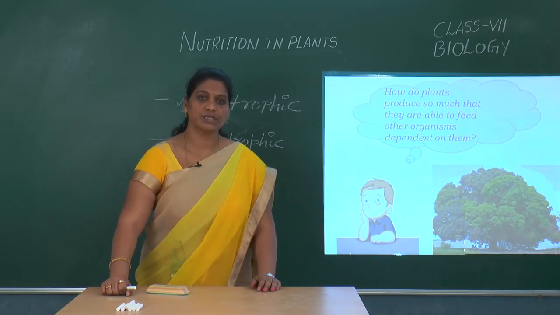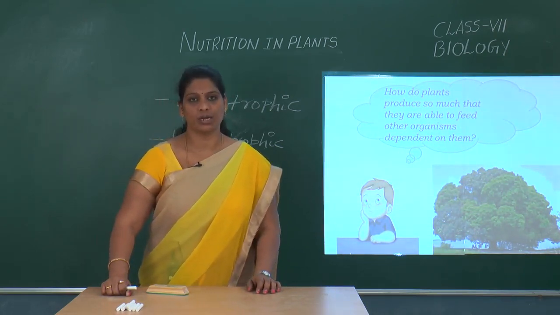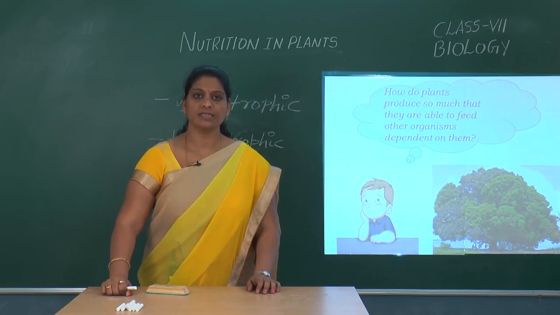The same question even arose in the minds of several scholars. One of the great scholars is Aristotle. Around 2000 years ago, he stated that whatever plants produce, they get everything from the soil.